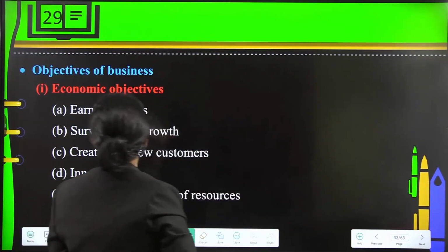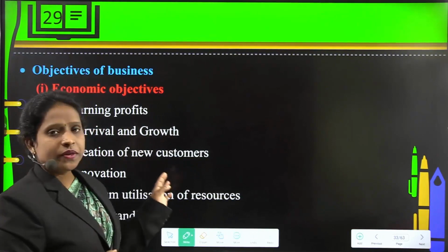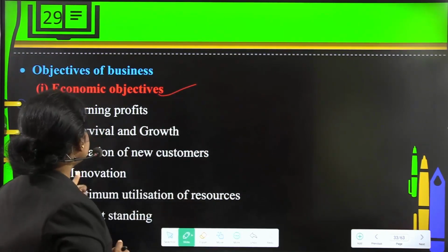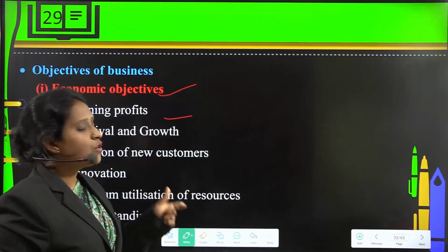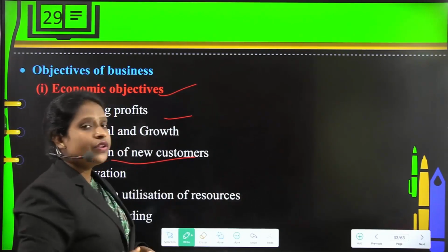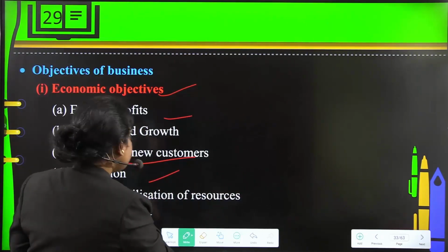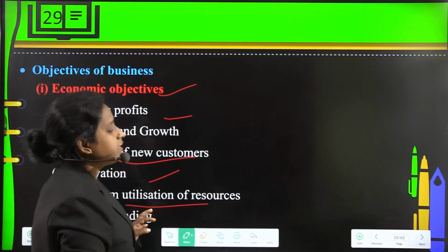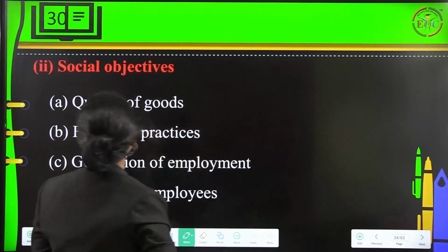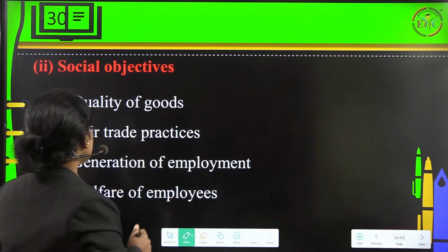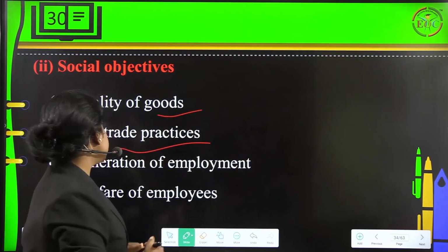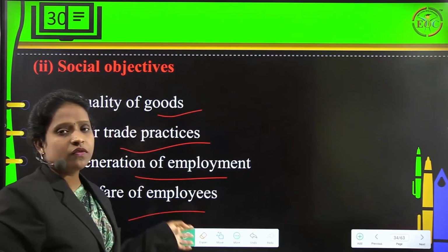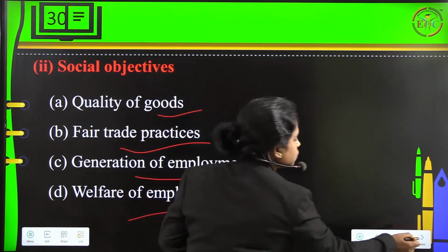Fine. Then objectives of business. Here the first one is about economic objectives. Under economic objectives we can understand earning profits, survival and growth, creation of new customers, innovation, optimum utilization of resources, market standing. All these are what we call economic objectives. Then social objectives are the quality of goods, fair trade practices, generation of employment, welfare of employees, which are some of the social objectives that the organization has to take.